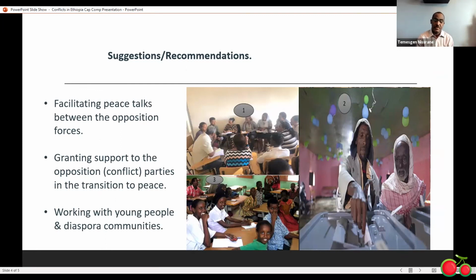The first recommendation is facilitating peace talks between the opposition forces. The second one is granting support to the conflicting parties in the transition to peace. The third one is working with young people and the diaspora communities, because they are an active part of the conflicts.